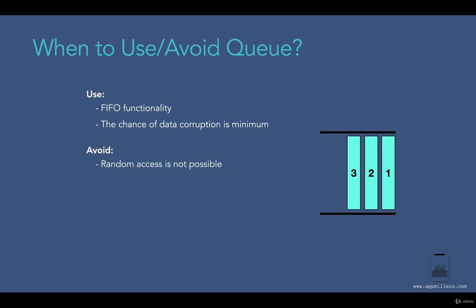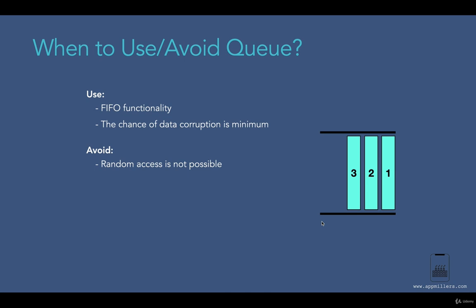Now the problem with the Queue data structure is that random access is not possible. For example, if I mistakenly insert one element over here, and after inserting some other elements I identify that these 3, for example, should not be over here, I cannot update this value. All I have to do is remove all elements from here, come to this element and remove that one, and insert all of them again. This is a time consuming operation which will cause our programs to work slowly. So in such cases we avoid using the Queue data structure.